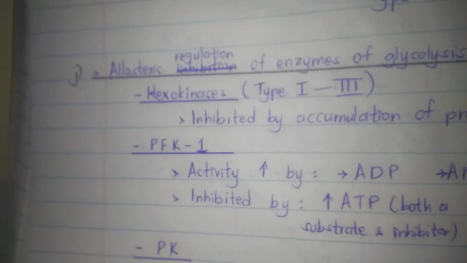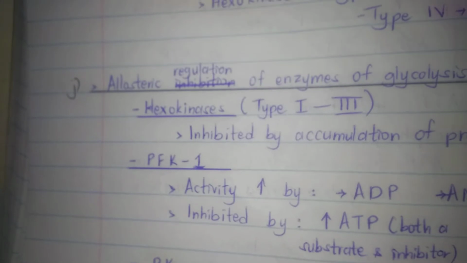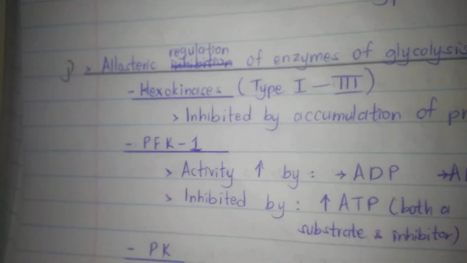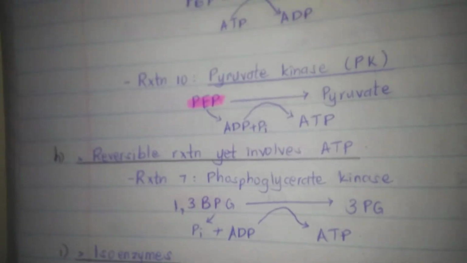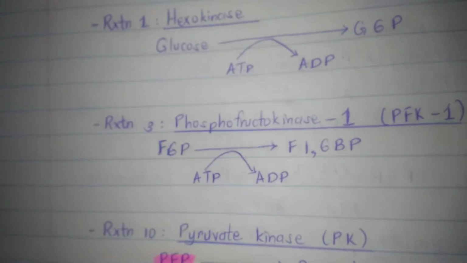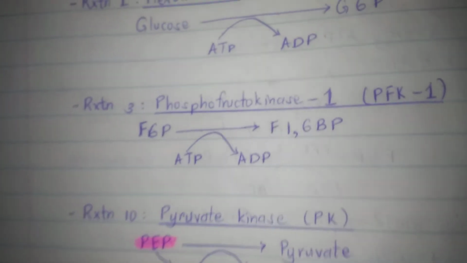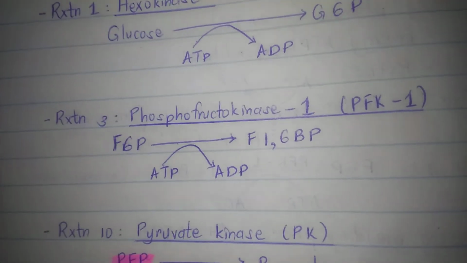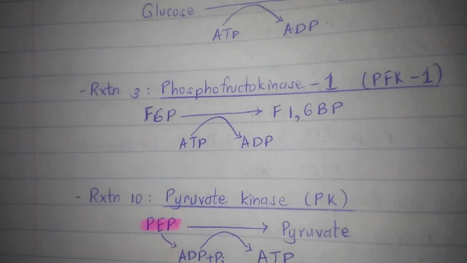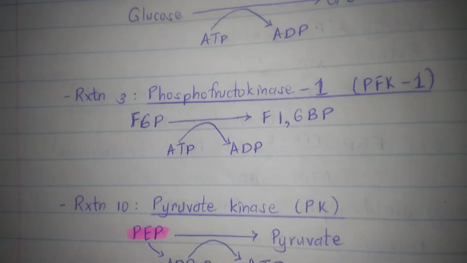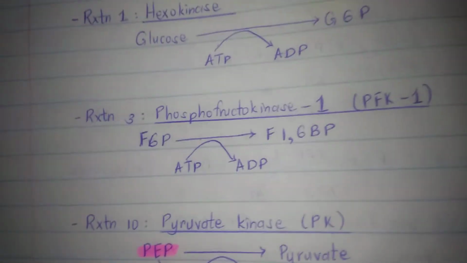The other enzyme that is allosterically regulated is PFK1. Just to remember the equation, we're talking about equation 3 of glycolysis, whereby fructose 6-phosphate is converted to fructose 1,6-bisphosphate, and ATP is being used.